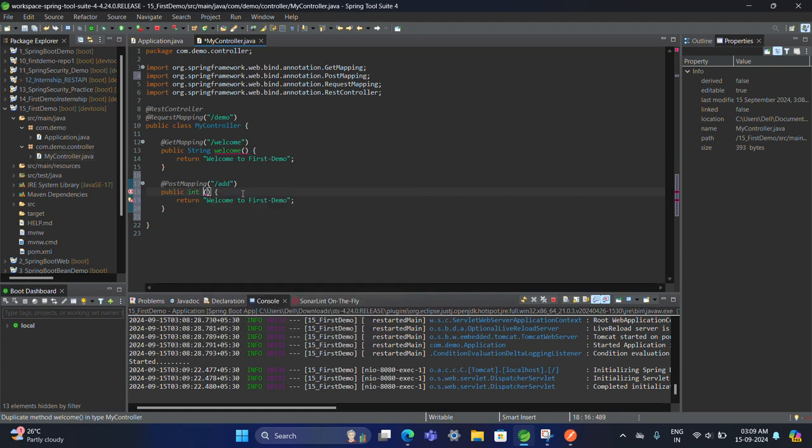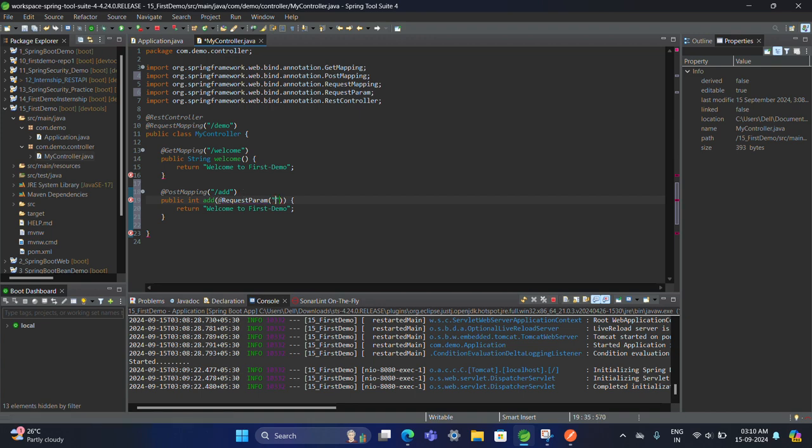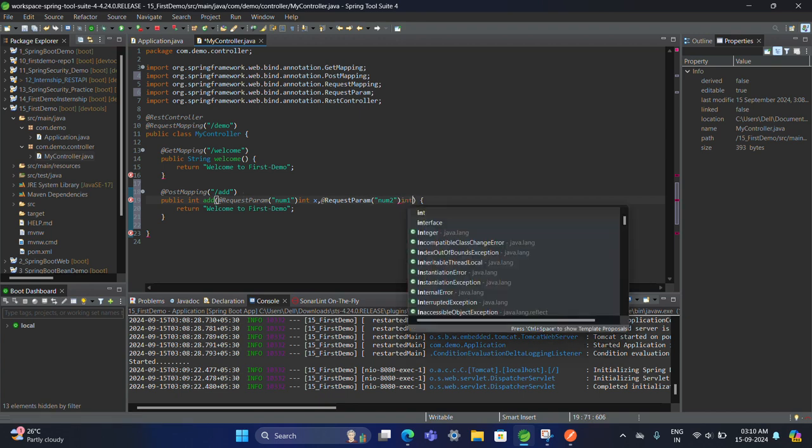It is going to add two numbers: int, at the rate RequestParam, num1, int x, and at the rate RequestParam. RequestParam takes the parameters which are passed from the form. And this is num2, and int y.